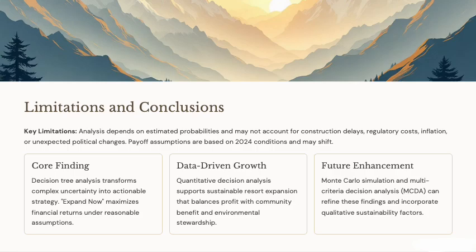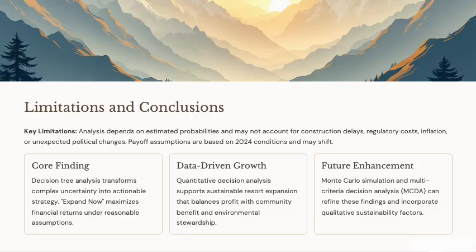As we know, every model has limitations. This decision tree depends on estimated probabilities and payoffs that may change with inflation, regulations, or unforeseen events. Future studies could use Monte Carlo simulations to model a wider range of possible outcomes or integrate social and environmental factors into the analysis. Despite limitations, this analysis offers a valuable data supported framework for strategic decision making.